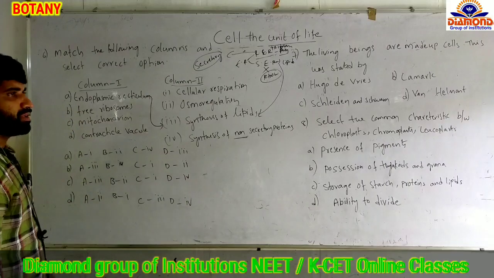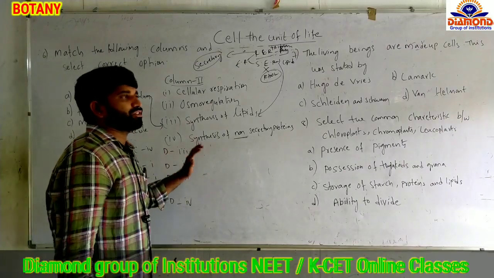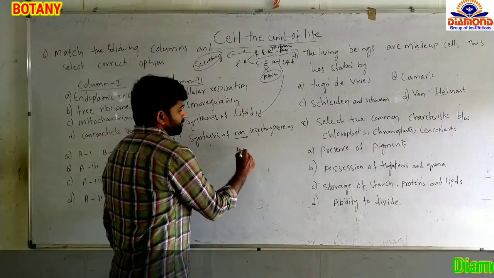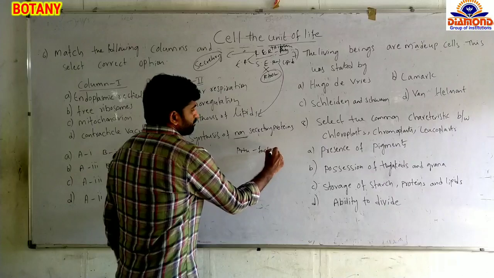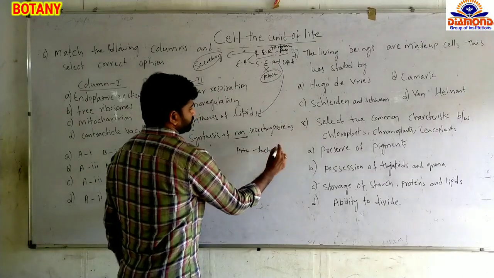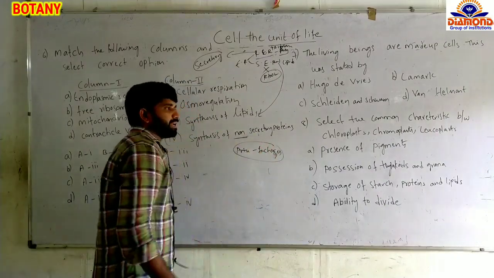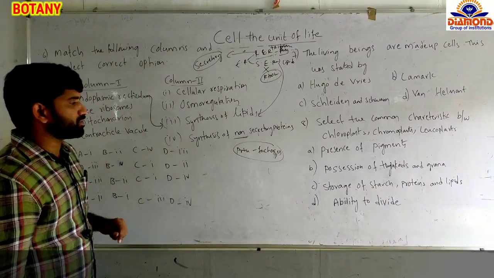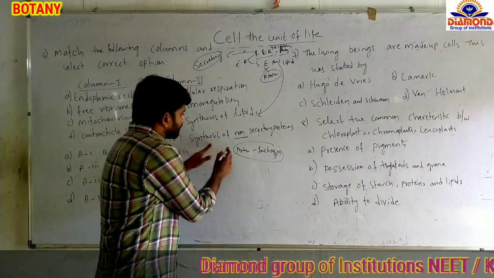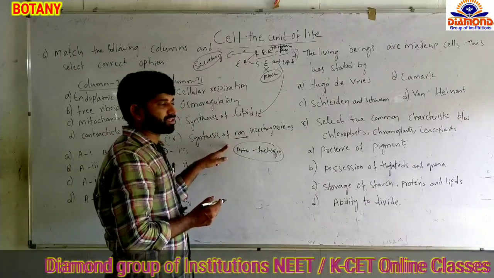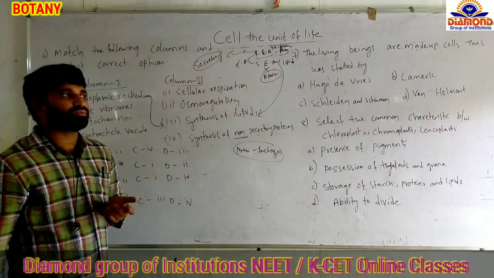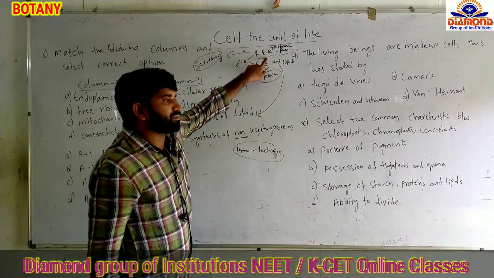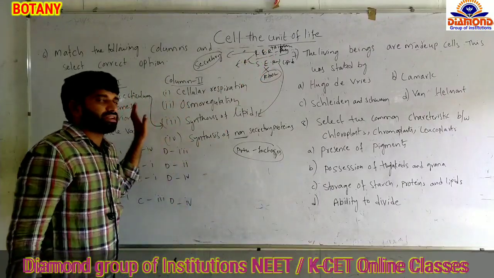free ribosomes. In the cells of prokaryotes and eukaryotes, ribosomes are present. Ribosomes are also called protein factories. At the time of production of proteins, ribosomes are the major cell organelles involved. So here they have given synthesis of non-secretory proteins. Proteins are considered as secretory proteins or non-secretory proteins. Secretory proteins are synthesized from the rough endoplasmic reticulum, while non-secretory proteins are synthesized from the ribosomes only.